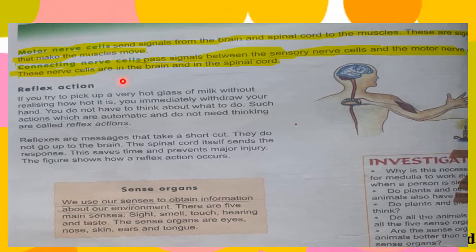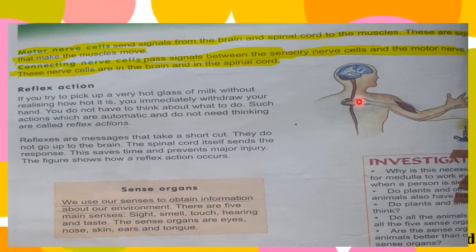Now the third type of neuron or nerve cell is connecting nerve cells. As we have learnt, connecting nerve cells are the nerve cells which are responsible for the connection of sensory nerve cells and motor nerve cells and themselves too. Okay, so what do they do? They pass signals between sensory nerve cells and motor nerve cells. A very important thing is written here, and this is that these nerve cells are in our brain and in the spinal cord. As we know that nerve cells are spread all over our body, but in the brain and the spinal cord, only the connecting nerve cells are there.